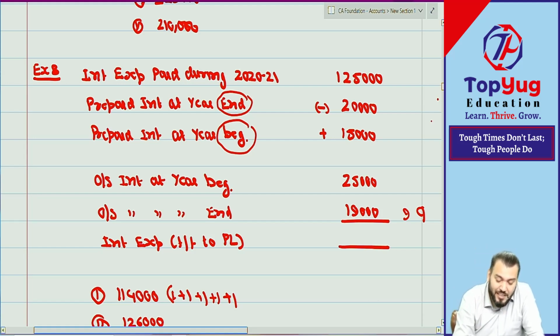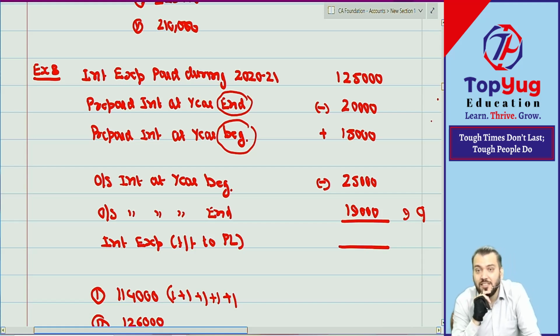Then outstanding interest at year beginning. It was not paid last year, but it is an expense of last year. It will be paid in the current year, but it is not an expense of the current year. So what will you do? Anyone who has done plus? Understood your mistake?